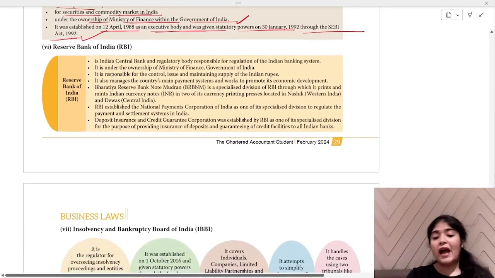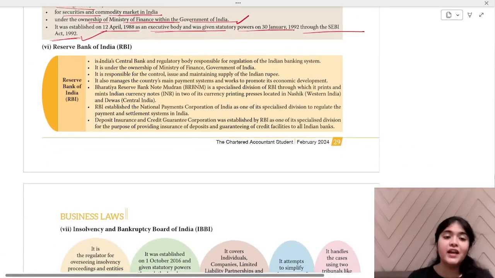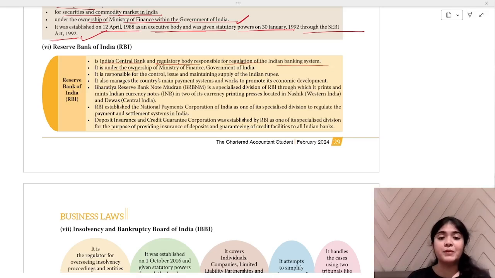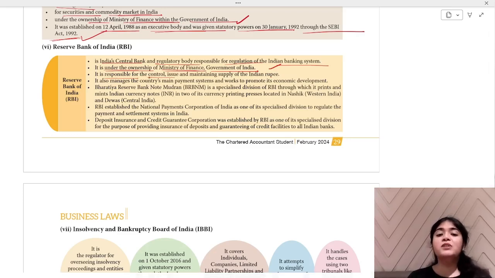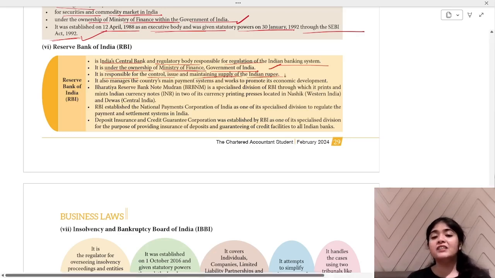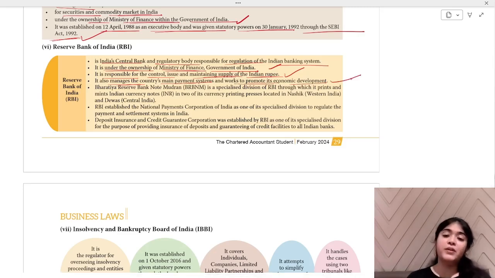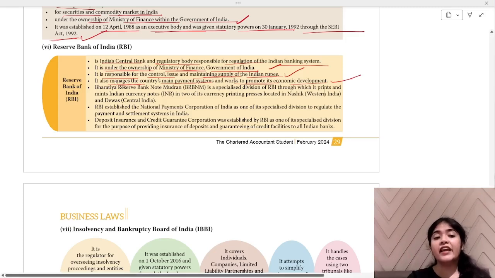Then we have our Bank of all banks, Reserve Bank of India. It is India's central bank and regulatory body responsible for regulation of the Indian banking system. It is under the ownership of Ministry of Finance, Government of India. It is responsible for the control, issue and maintaining supply of Indian rupee. It also manages the country's main payment system and works to promote economic development. Then it is responsible for how much Indian rupee is flowing in the nation, that is taken care of by RBI.